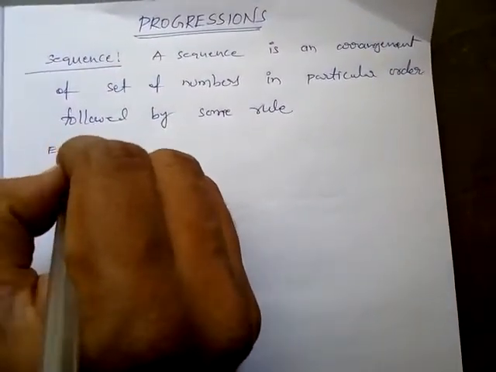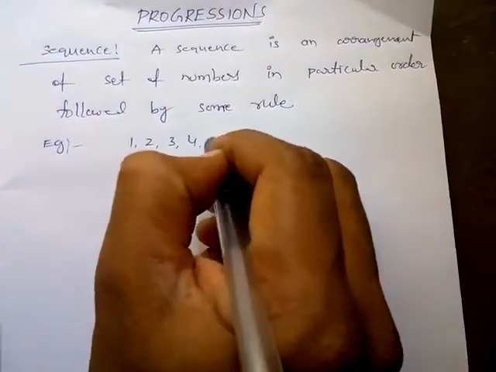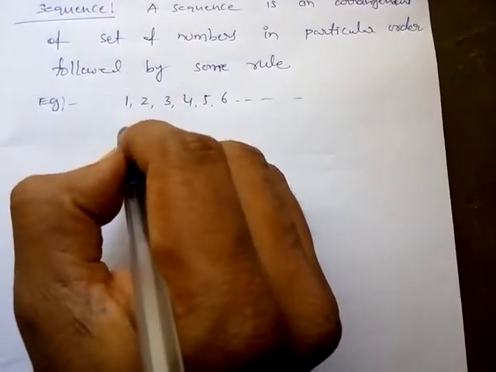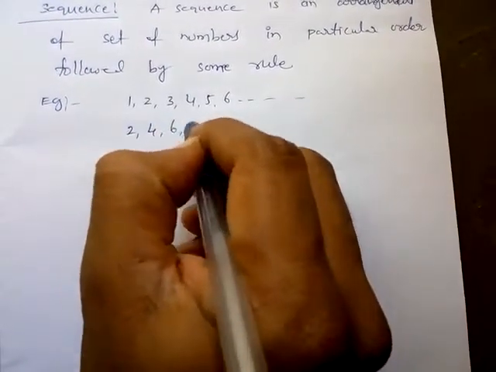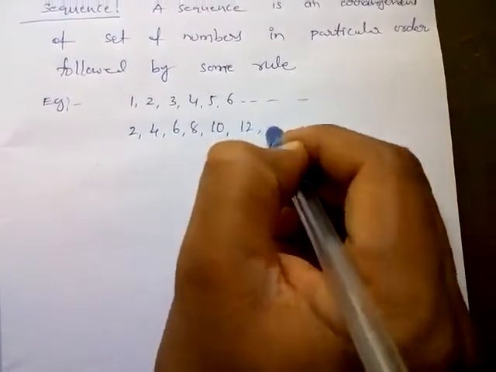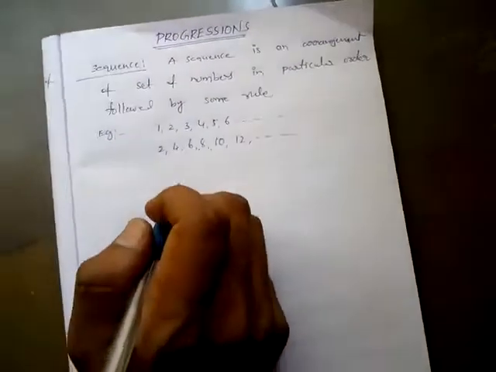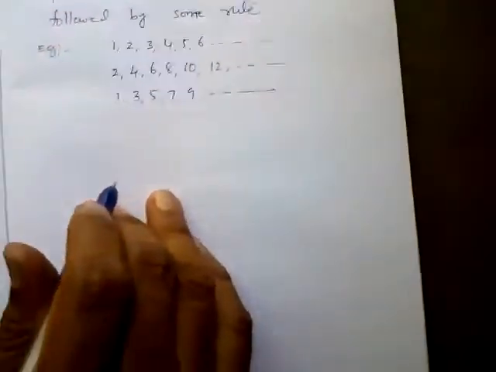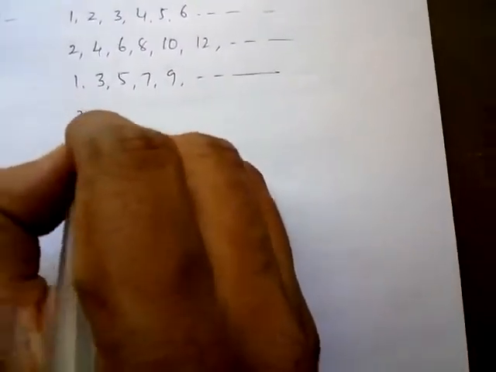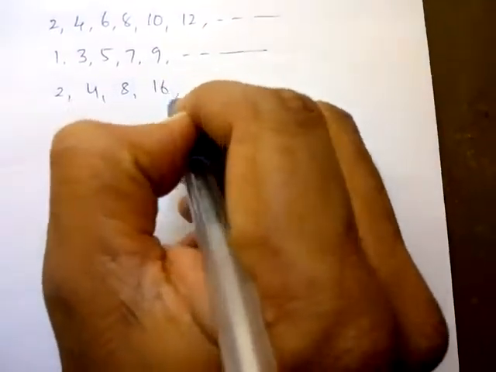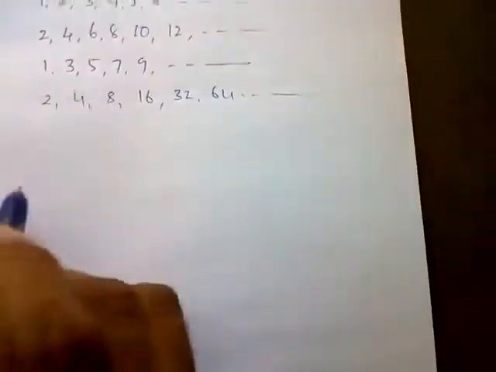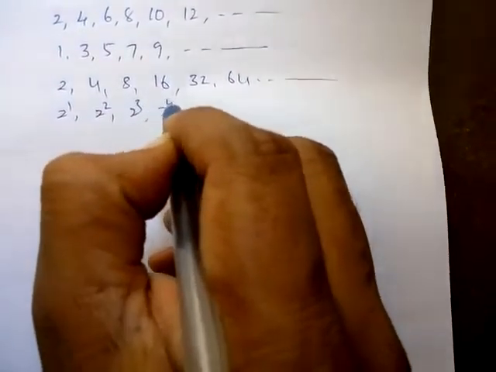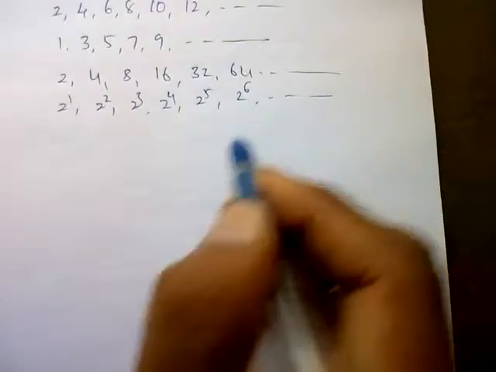See this example, set of natural numbers. This is sequence. Even numbers. This is also sequence. Odd numbers. This is sequence. Observe one more. 2, 4, 8, 16, 32, 64. This is also one sequence. Now observe this one. This is 2 power 1, 2 power 2, 2 power 3, 2 power 4, 2 power 5, 2 power 6, like that. This is also one sequence.